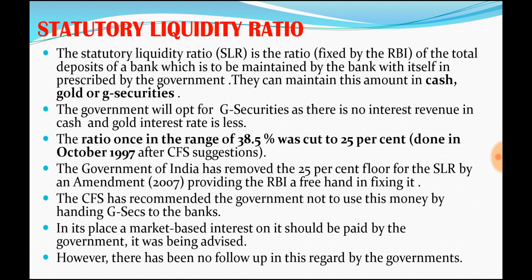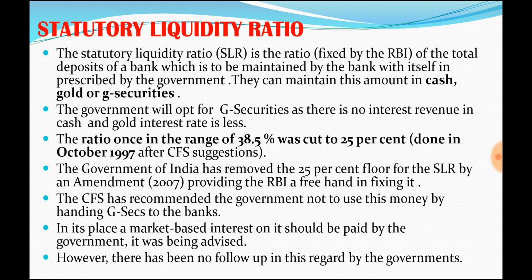Government may need some money for some expenditures. We know the government is doing a budget, and if they don't have enough money in that budget, they will have a deficit, so they need money. To raise this money, they will issue government securities. Banks purchase these government securities, and the government will pay interest on them. That is how this happens.